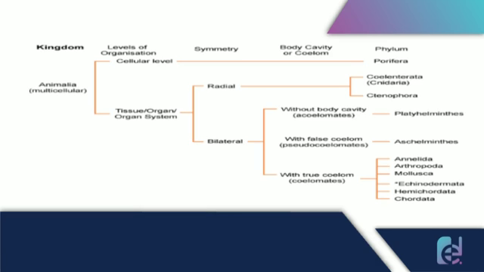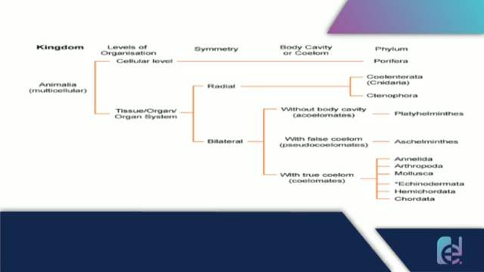And the organisms with bilateral symmetry are further divided into 3 categories. The first category is without body cavity, which are also known as acoelomates. So under this category, the phylum Platyhelminthes comes. Then the next one is with false coelom, which are also known as pseudocoelomates. Under this category we have the organisms of phylum Aschelminthes.